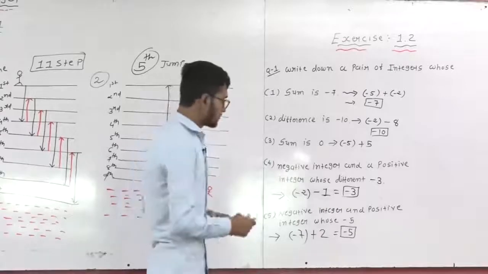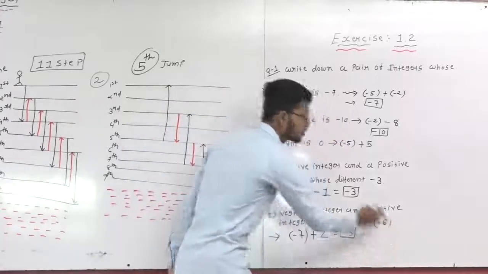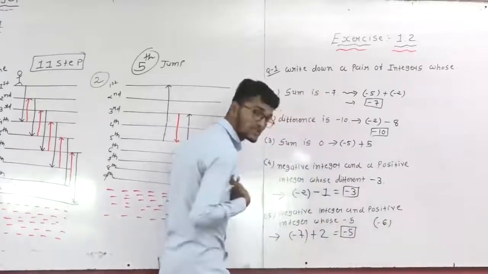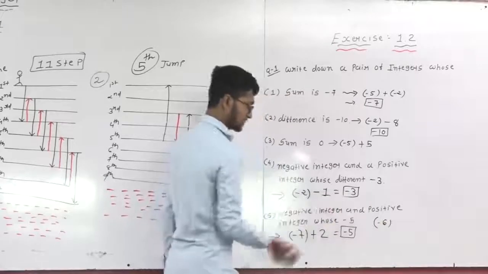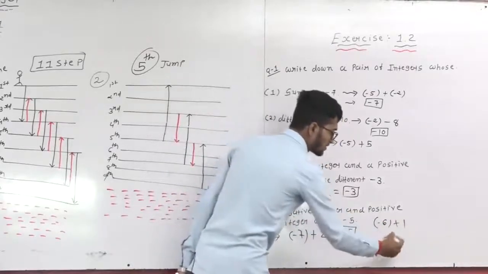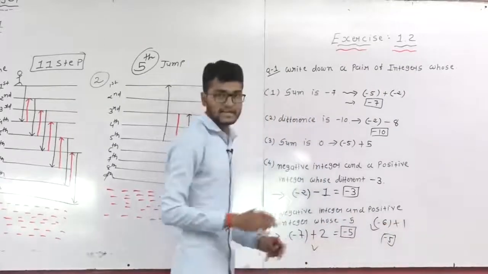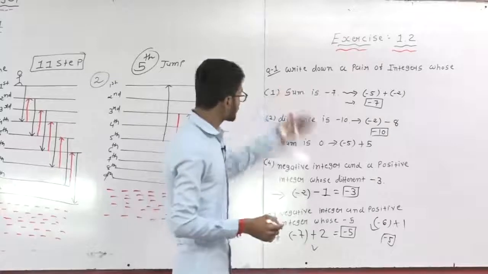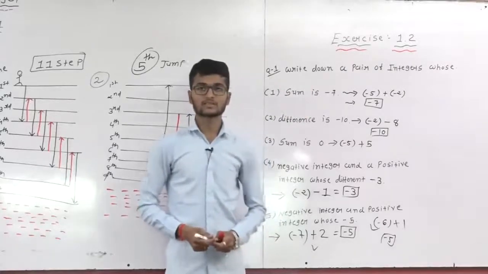Okay. Similarly, suppose you write -6 as your negative integer and plus 1. So -6 and plus 1 is -5. So this one is also a right answer, and the earlier one is also a right answer. So clear students, this is how to solve these types of questions. Okay. Now on to the next question.